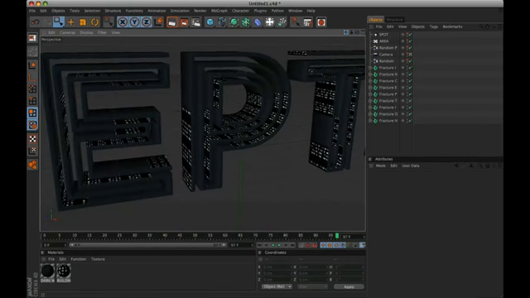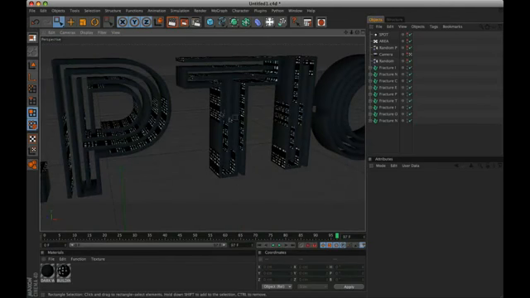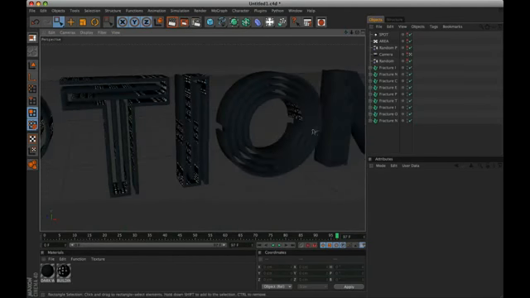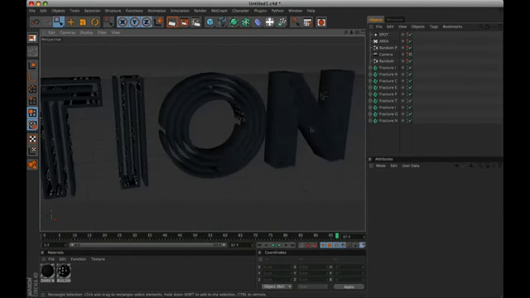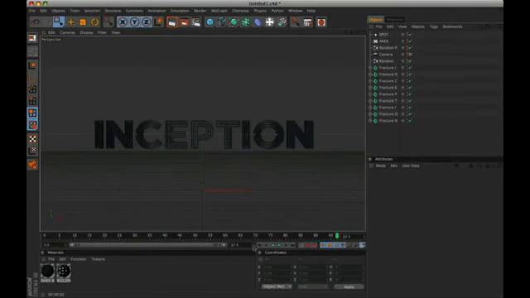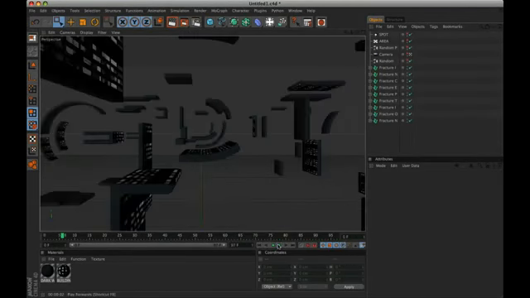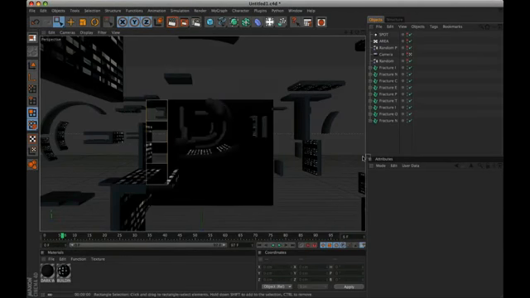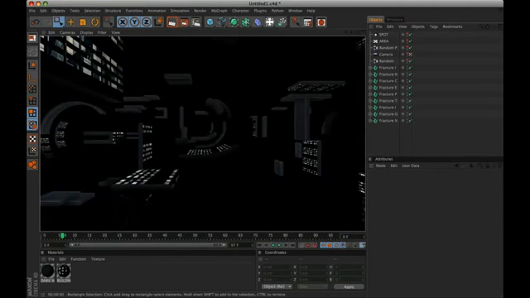The T has 8 blocks like the E letter. The I letter has 6, and the O letter has only 1 segment. And then finally, the N letter is all concrete material. Finally, our animation has a very random movement and an even building texture. Wow! With these steps, you will get fabulous results.